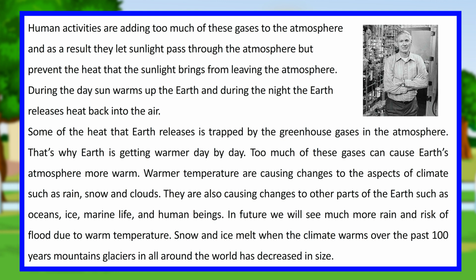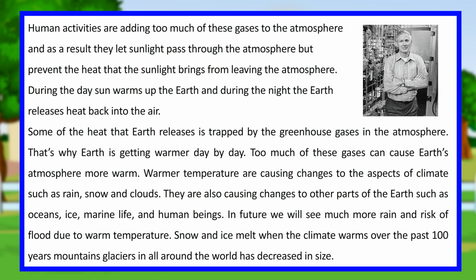During the day the sun warms up the Earth, and during the night the Earth releases heat back into the air. Some of the heat that Earth releases is trapped by the greenhouse gases in the atmosphere. That's why Earth is getting warmer day by day. Too much of these gases can make Earth's atmosphere warmer.